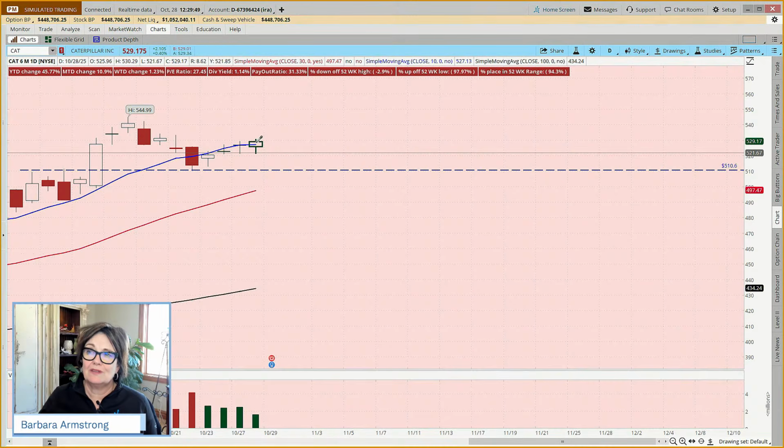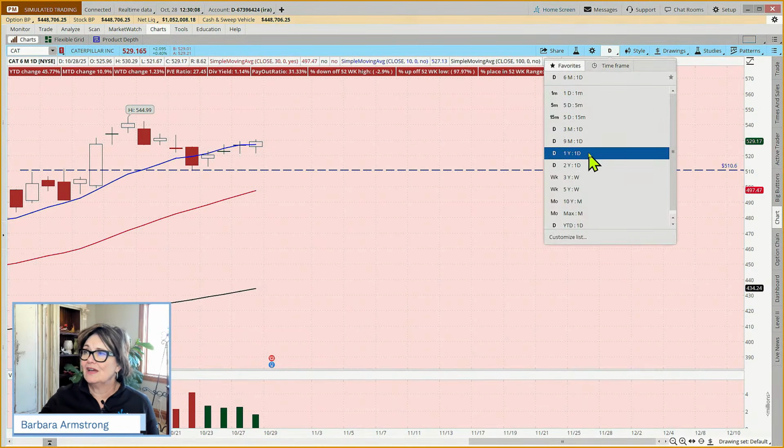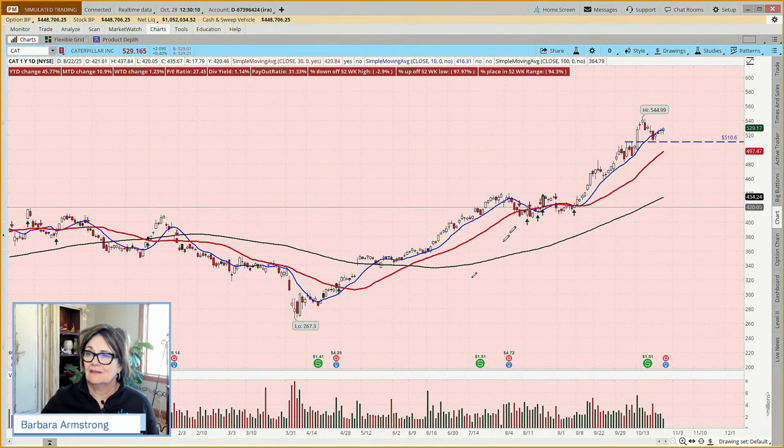But if we wanted to put this in just as an example, so what if tomorrow it gaps up and it triggers our exit? Well, if we got out and we made a little money, might we be okay with that? Now, what's the downside? It could gap down. And does this stock tend to gap? Well, we can do that just by kind of having a look.